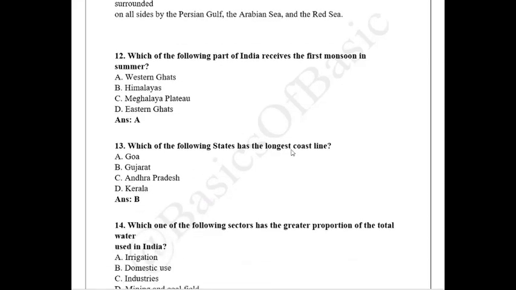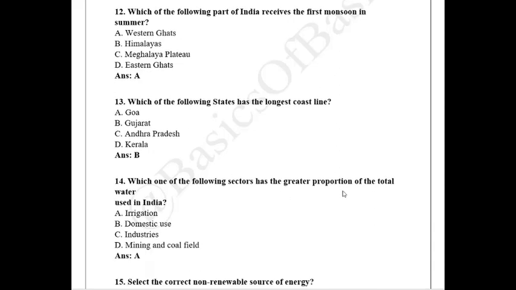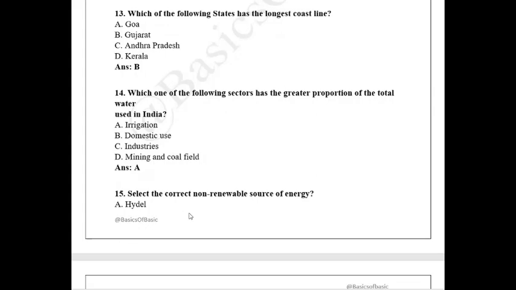Which of the following states has the longest coastline? You might have answered it wrong by saying West Bengal or Odisha, but the answer is Gujarat. Gujarat is the state that has the longest coastline. Which of the following sectors has the greatest proportion of the total water used in India? In India, more water is used for irrigation, whether it is normal river water or groundwater. More water is used in irrigation as compared to other sectors.